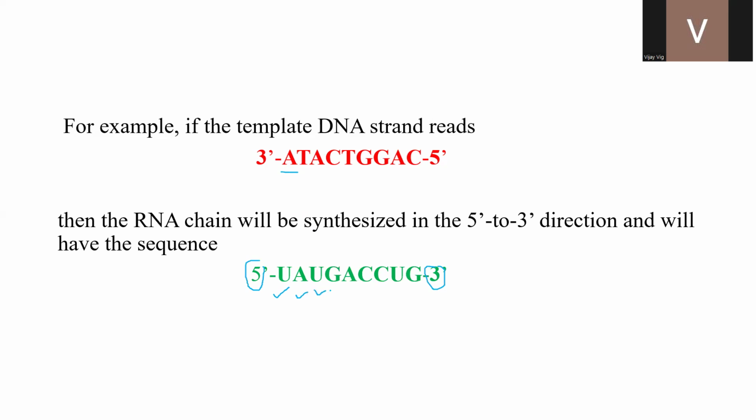The cytosine in the template DNA, so guanine. There's thymine in the template, so adenine. The two guanines, so two cytosines in the mRNA. Second last nucleotide is also adenine. So there is uracil added in the mRNA. And then guanine, since the template DNA has cytosine.